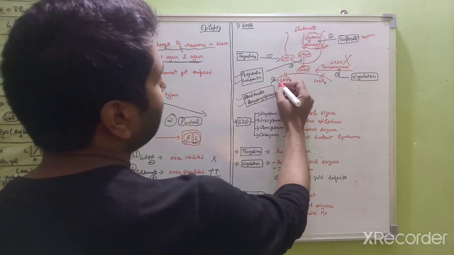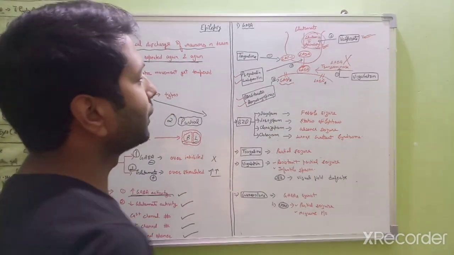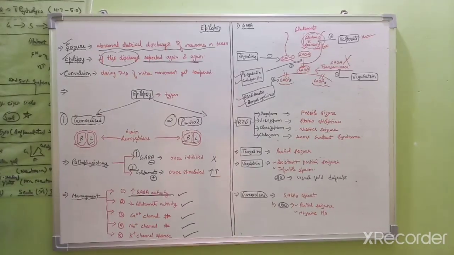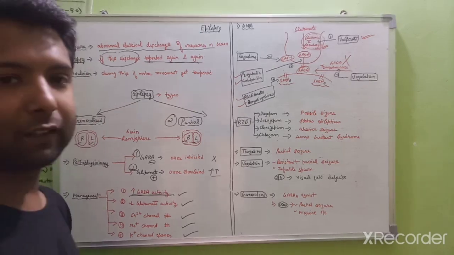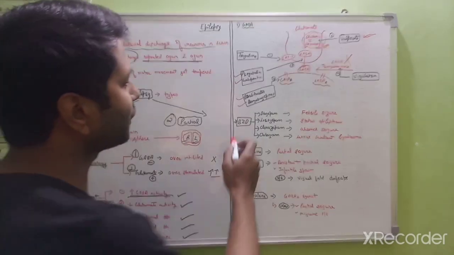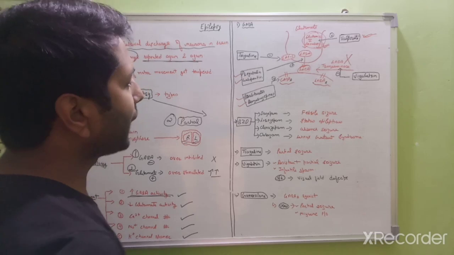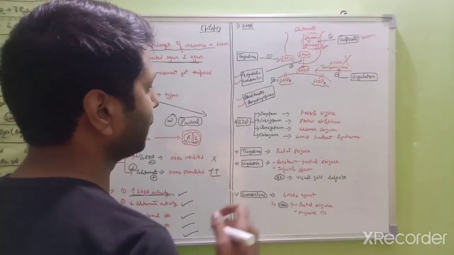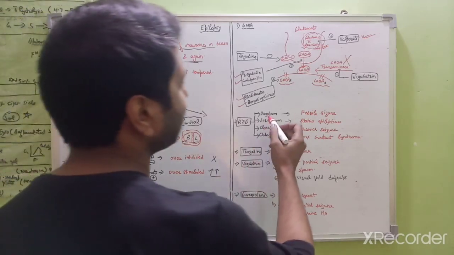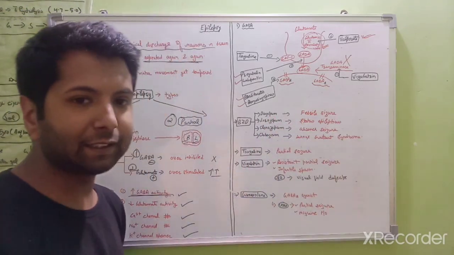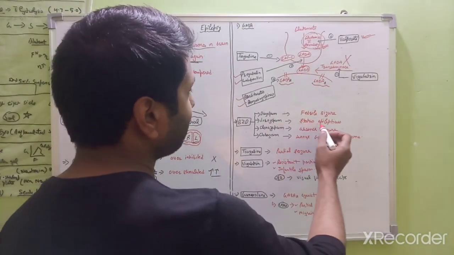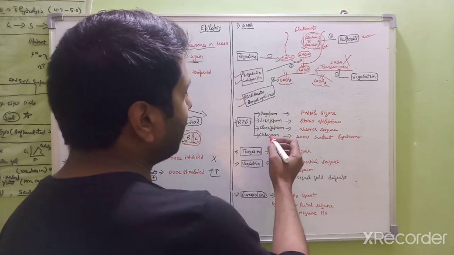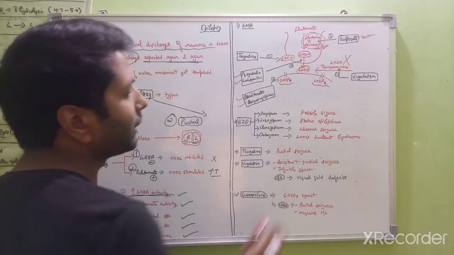So we know GABA A receptors are ion gated channels, and GABA B receptors are GPCR receptors. Let's discuss one by one with the drugs. First one is benzodiazepine. In this we use diazepam, lorazepam, clonazepam, or clobazam. Diazepam is used for febrile seizure. Lorazepam is used for status epilepticus, clonazepam is used for absence seizure, and clobazam is used for Lennox-Gastaut syndrome.